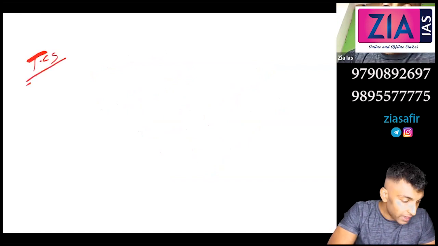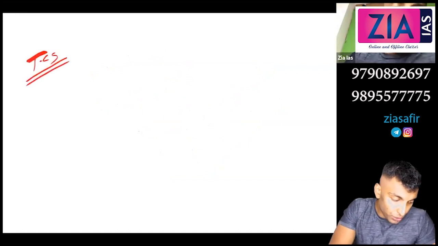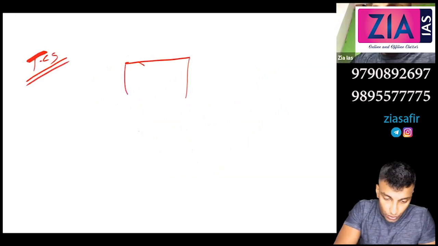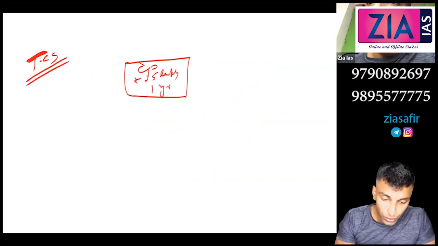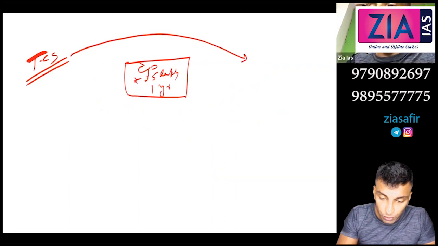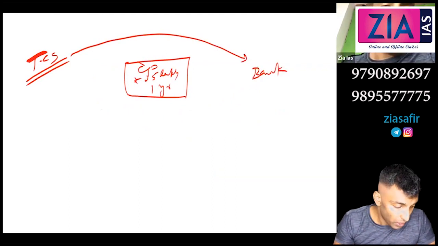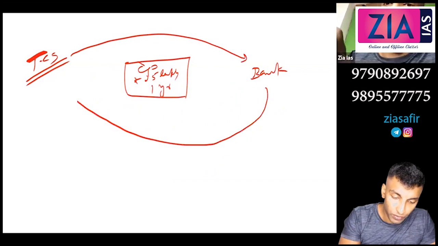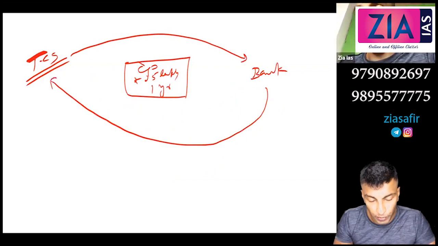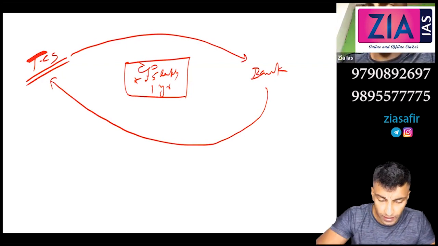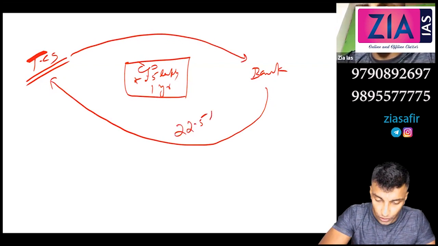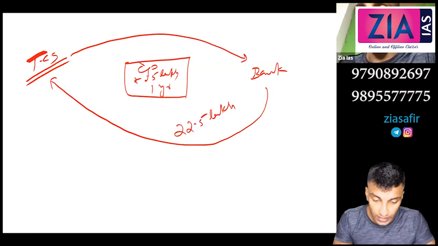So for example, when we talk about Infosys or TCS, a high net worth company, which issues commercial paper, let's say 25 lakh, that is a minimum, 1 year validity. TCS will issue this commercial paper to bank. Now bank will give short-term credit, 1 year credit to TCS upon this commercial paper. How much will the bank give approximately? Let's say 22.5 lakh. So this is what I mean by discount. It is issued at a discount.